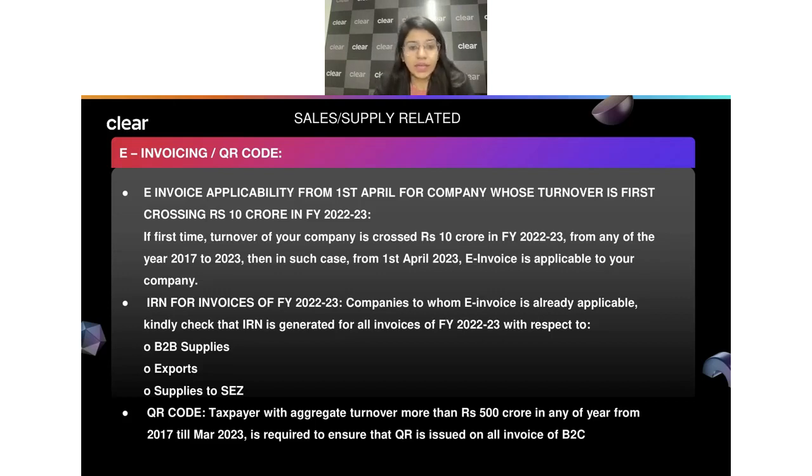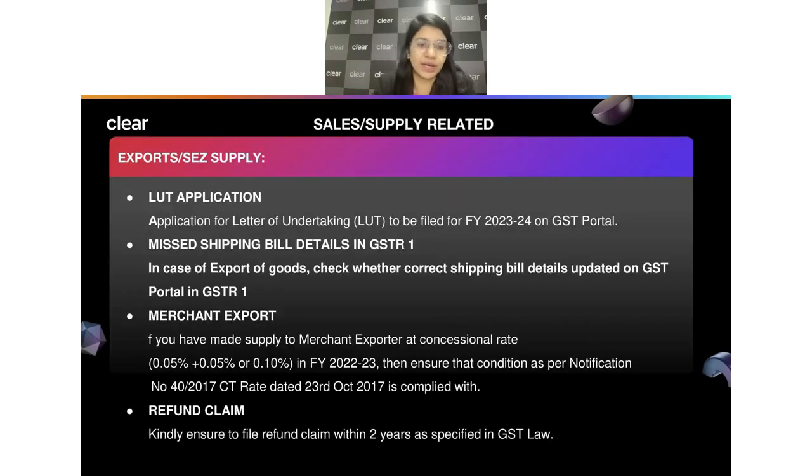Now, because we are talking about e-invoicing, the important part we should understand is that earlier we used to say, okay, I want to create e-invoices on a voluntary basis. Can I do that? Till now, we didn't have any option where we could generate the IRN on a voluntary basis. But now this option is available on the portal. We can register ourselves on a voluntary basis and even start generating the IRN. That's a good thing, because many times we wanted to try that out, but we were not able to. But now we can always do that.